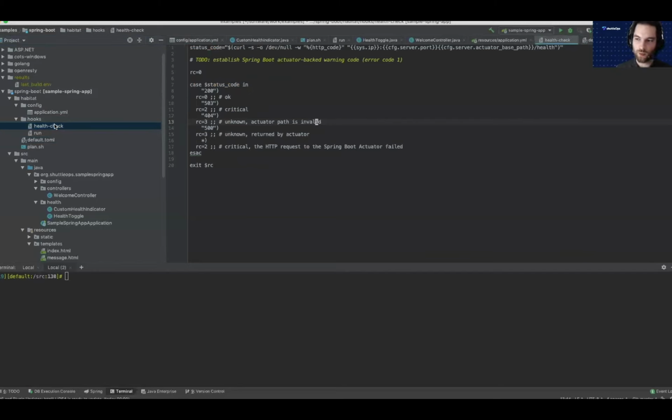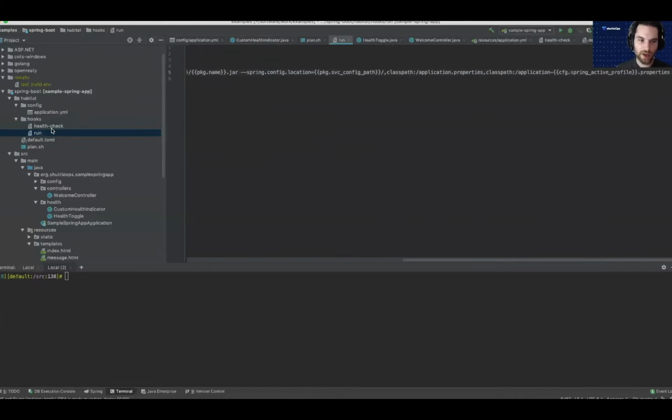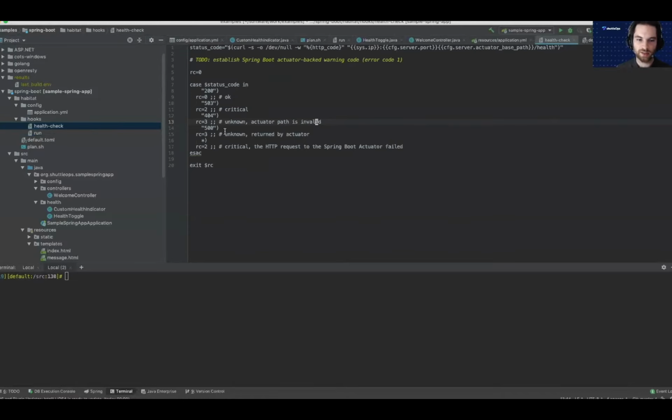And lastly, we add a health check, which is not actually necessary for a Chef Habitat application to be a service. Only the run hook is necessary. But this health check defines the health reported by the Chef Habitat service using its exit code. And the way it does that is it curls the Spring Boot actuator endpoint and then returns a status code based on the response. So we can see that 200 is okay. 503, which is the status code reported by the Spring Boot actuator when it's down, is critical.